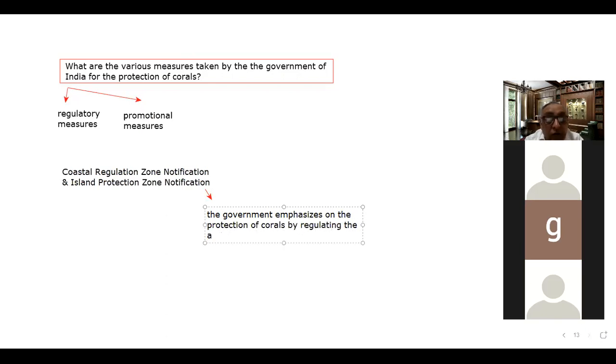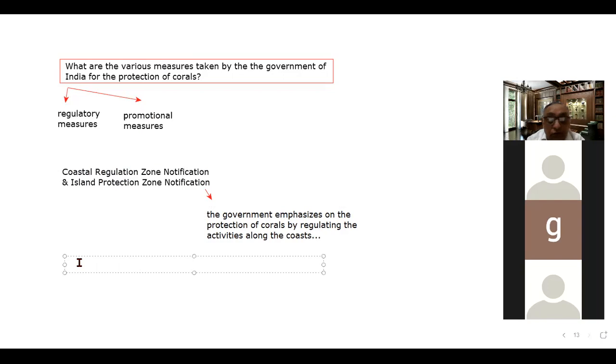By regulating the activities along the coasts. So this is one measure we can say. The next thing is the various laws.